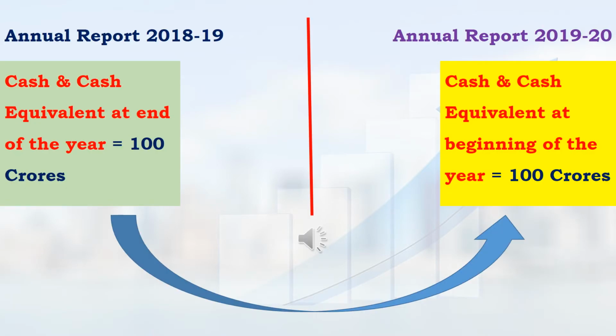If in the 2018-19 annual report, cash and cash equivalent at the end of the year was recorded as 100 crore, then in the 2019-20 annual report, cash and cash equivalent at the beginning of the year will be mentioned as the same 100 crores. There is only a simple logic behind this. That is, the cash and cash equivalent with that company on 31st March 2019 will be the same cash and cash equivalent available with that company on 1st April 2019 also.